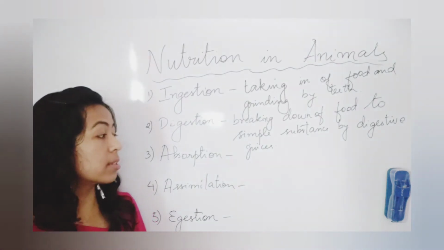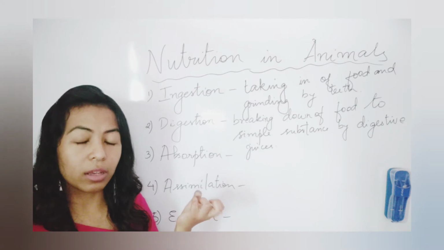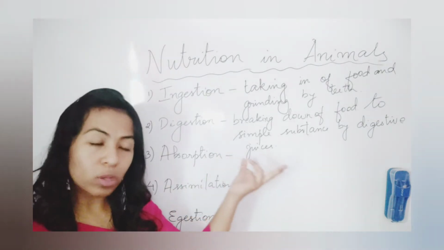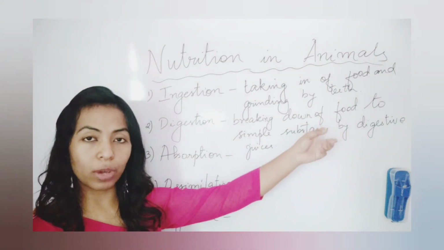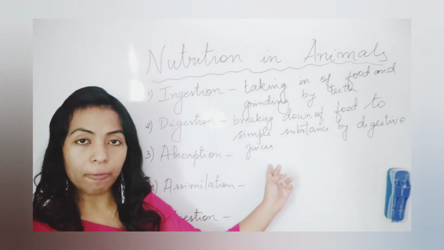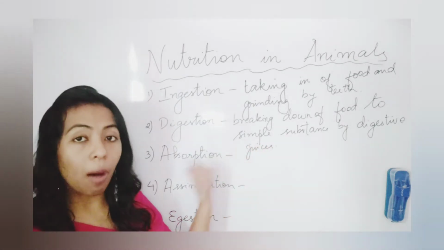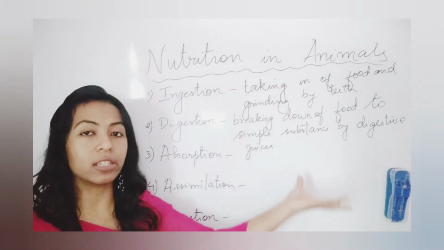The nutrients are absorbed from the simple substances into which the food has been broken down by the digestive juices. After it is digested, our body cells absorb those nutrients.